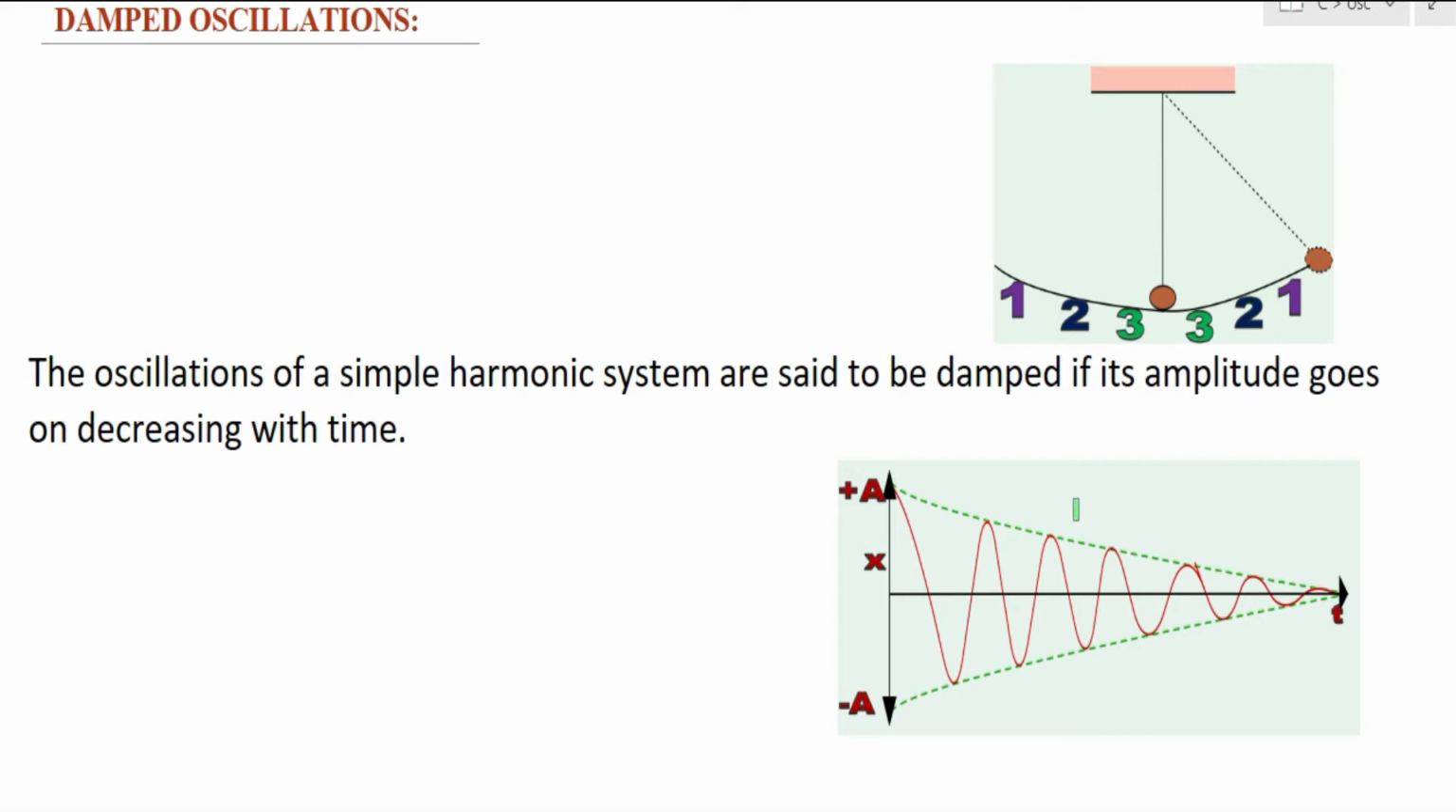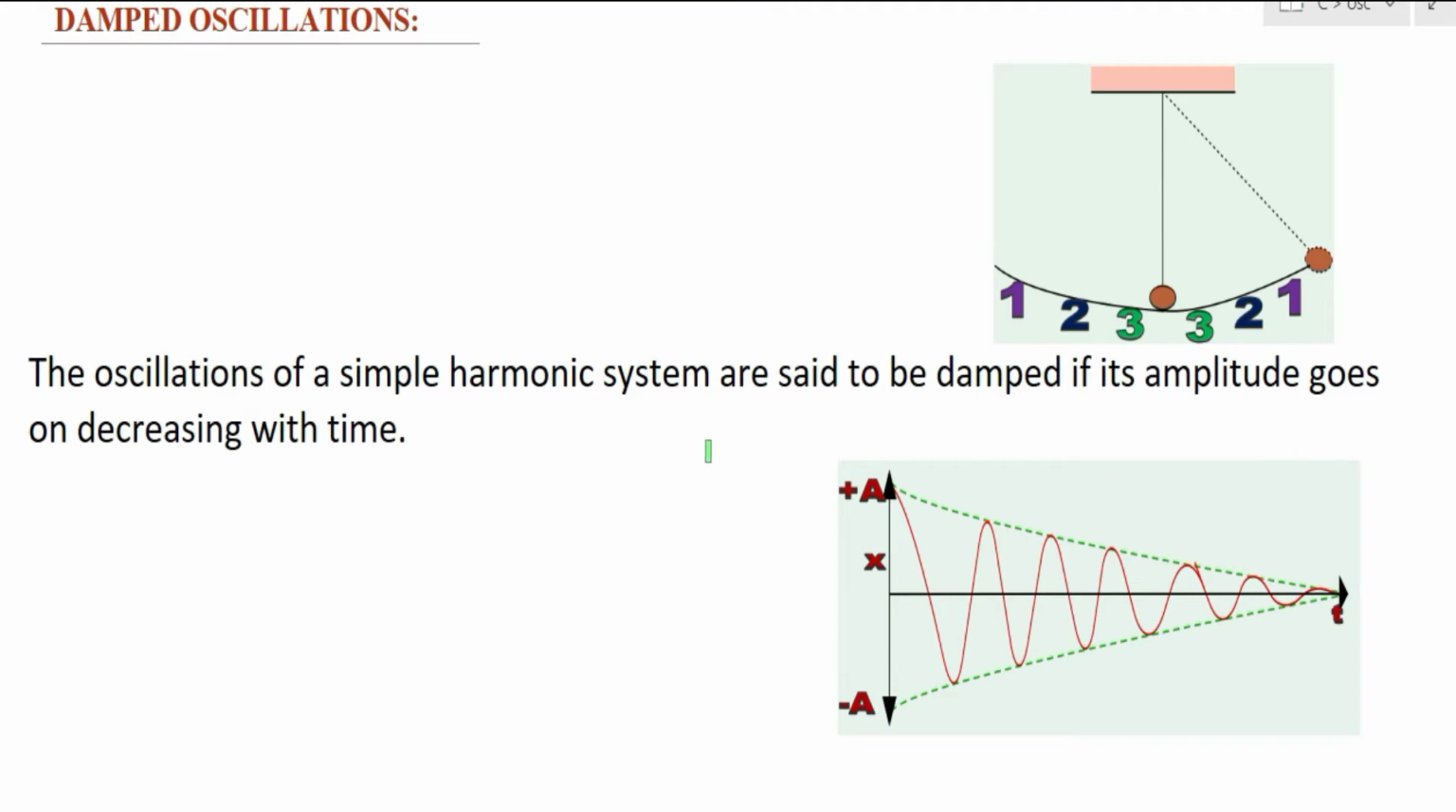As the oscillation continues, for every oscillation there will be some decrement in amplitude. And finally, what will happen? The amplitude will slowly become zero. This is how the amplitude reduces with respect to time.